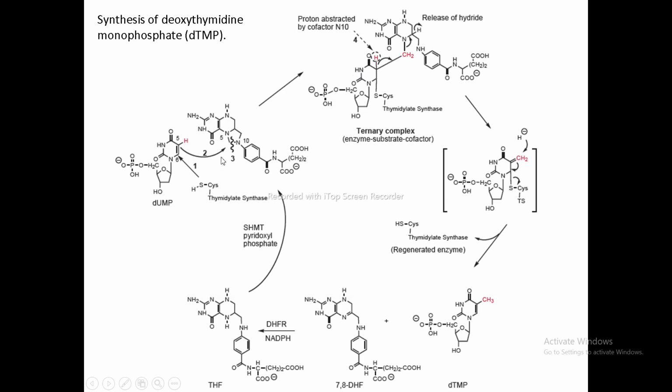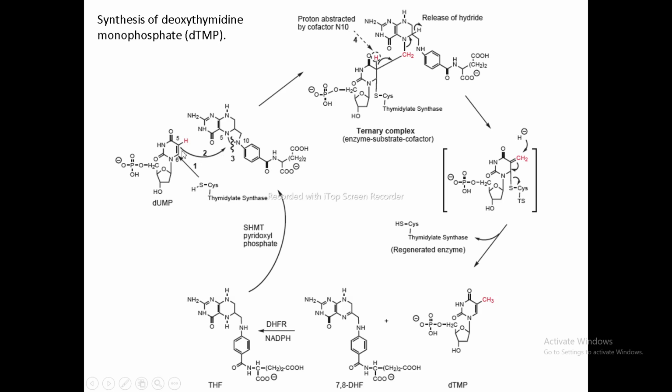So if you check out, the bond breaks and the electrons of this bond attack the methylene group. This is the methylene group of the cofactor, with the release of the N10 nitrogen.